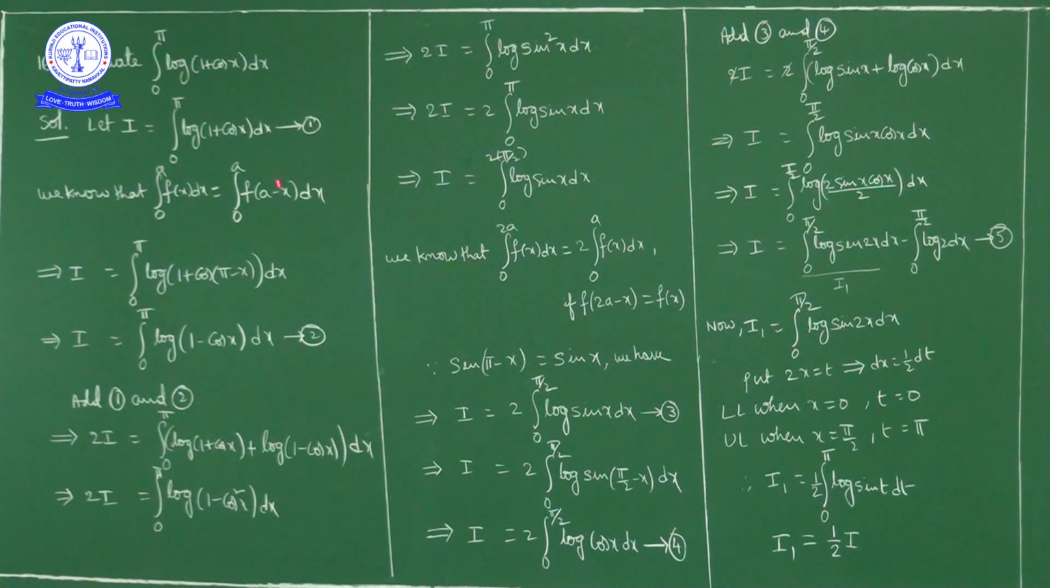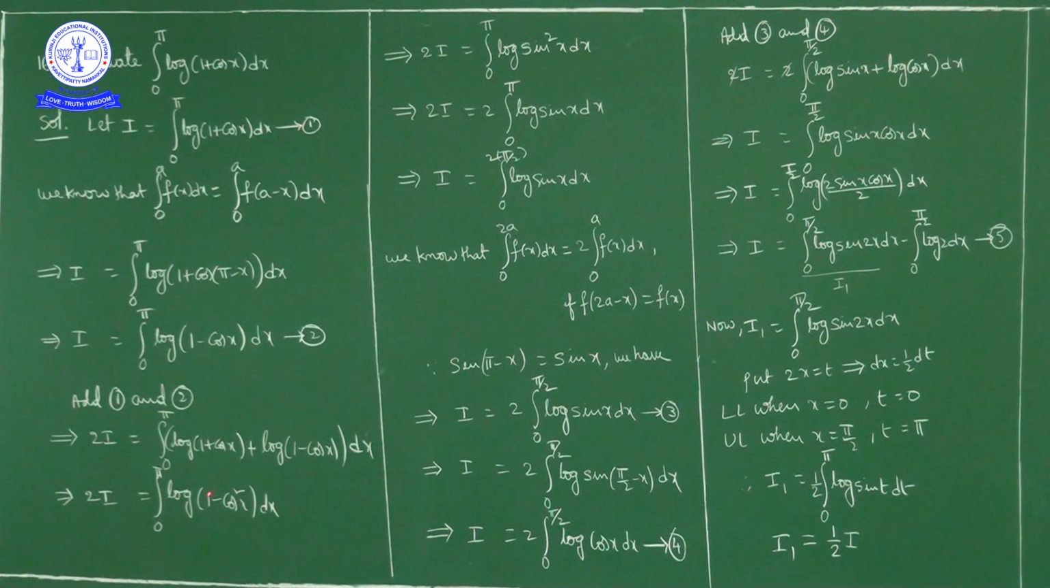By adding 1 and 2, what is the left hand side? 2I is equal to the right hand side, integral 0 to pi of log of 1 plus cos x plus log of 1 minus cos x dx. Now log a plus log b is what? Log ab. So 2I is equal to integral 0 to pi log of (1 plus cos x) into (1 minus cos x), that is 1 minus cos square x dx.